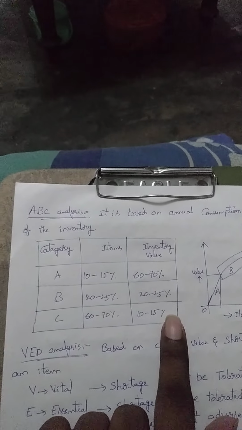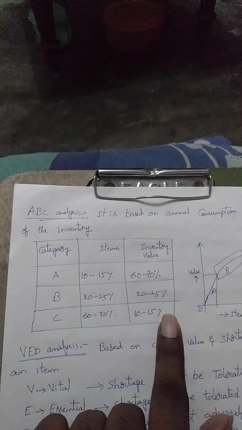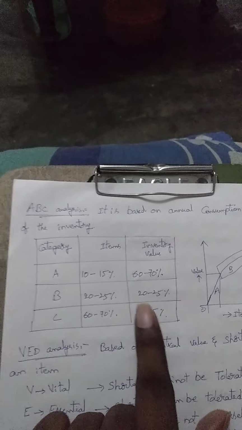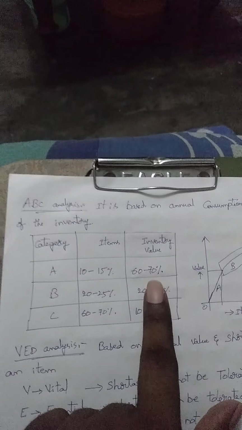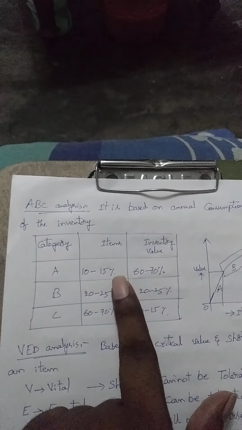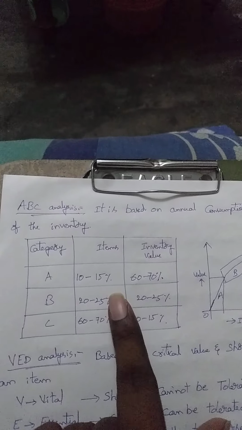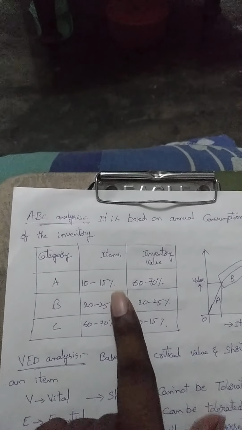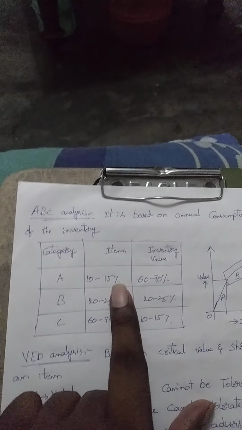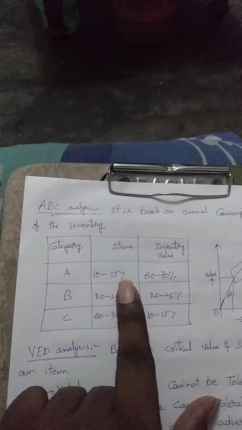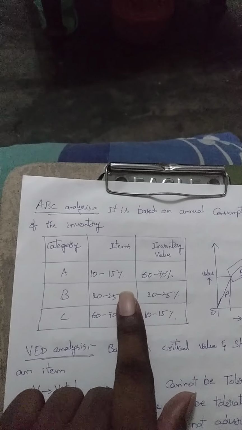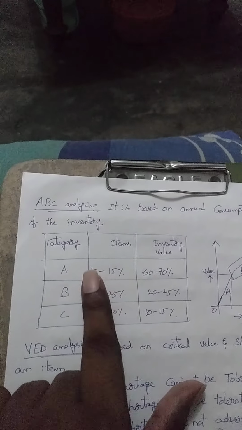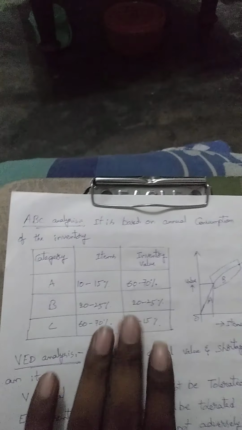One better example of ABC analysis is a gold ornament. In gold ornament designing, the basic raw material is gold along with other metals. A 100 percent gold ornament would break down, so they add some other metals like zinc and iron for the strength of the ornament. So that category is a better example for ABC analysis.